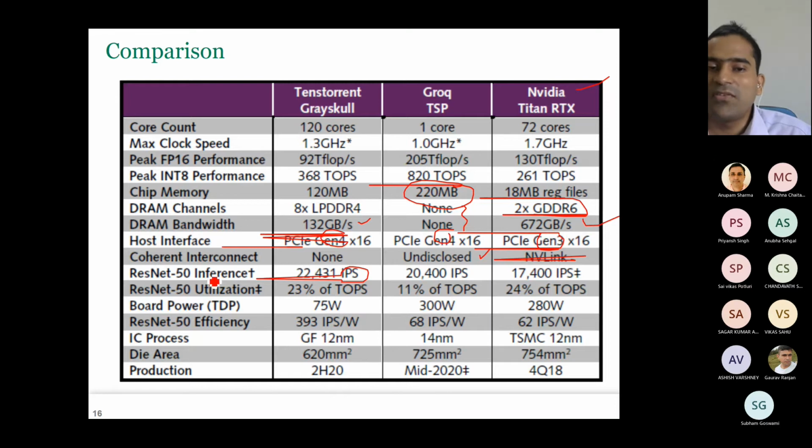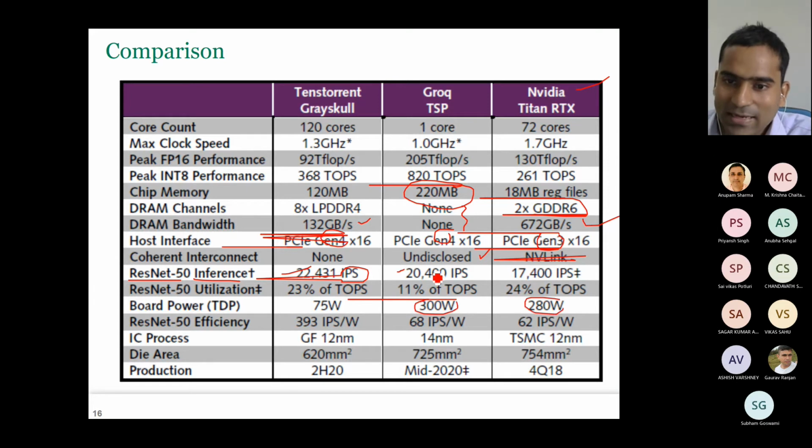Okay, images per second. That means if you are doing inference using the ResNet 50 network, which is running on each of these hardware, then how many images are you able to process in each second? So here you can process 22,000 images. Here it is only 20,000. So even though it is consuming 300 watts, and this is consuming 280 watts, but it can process fewer images than Grayscale, which is really interesting. Okay, is it fine? That shows how it is a very, very mature and very, very optimized accelerator.